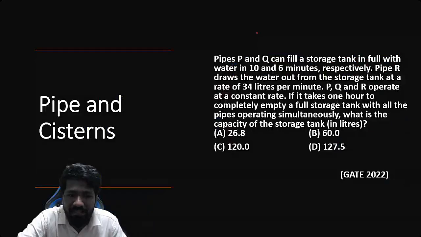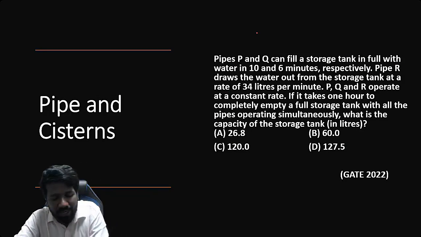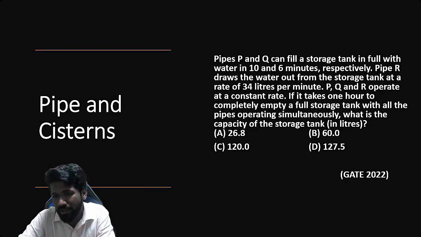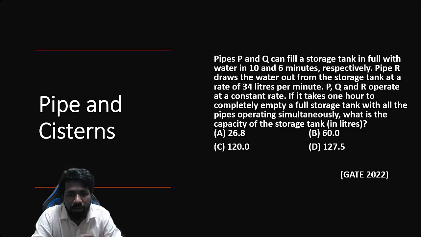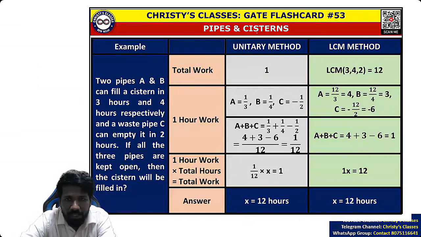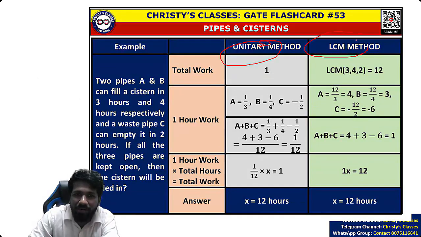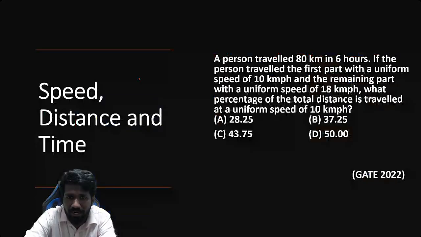ये work and time का extension itself is pipes and cistern. Pipes and cistern में work is defined as filling a tank or emptying a tank. And ये situation में there is a possibility of a negative work also. Negative work means there is a hole under the tank or there is a pipe that is emptying the tank. वहां पे work can be negative also. That is pipes and cistern type of question. So pipes and cistern type of question में भी unitary method, LCM method पता है तो easily कर सकता है. उसका एक मॉडल यहाँ दिया है. We'll discuss it in detail in the particular lecture.